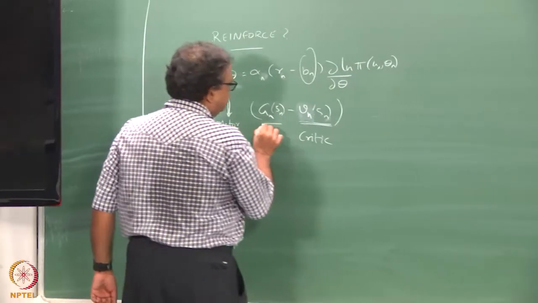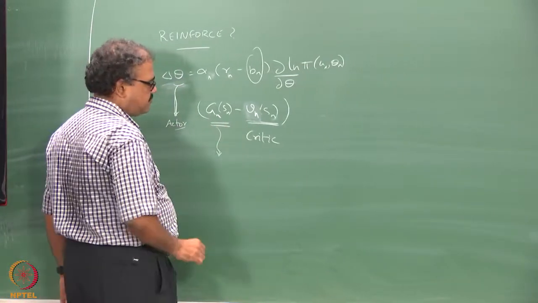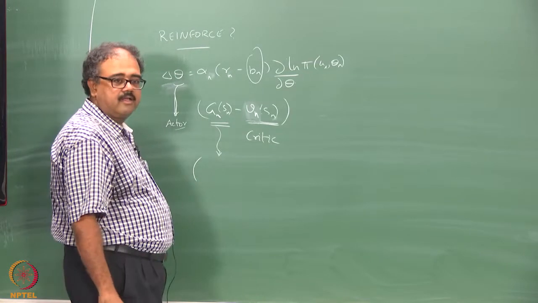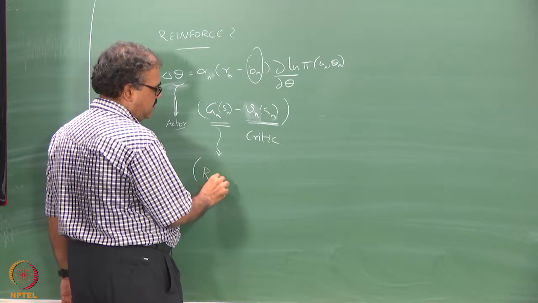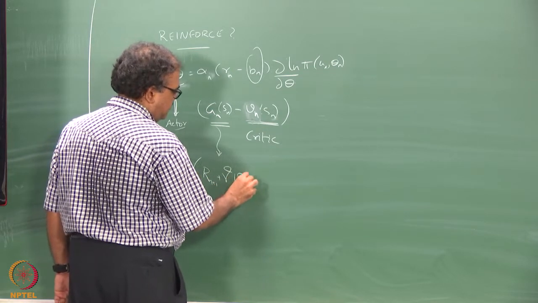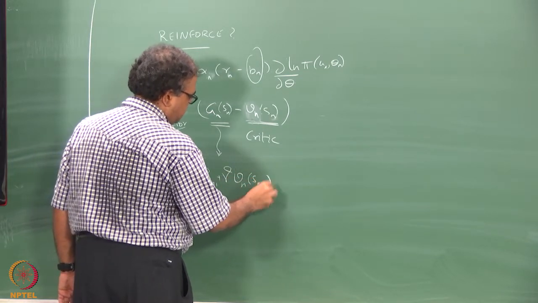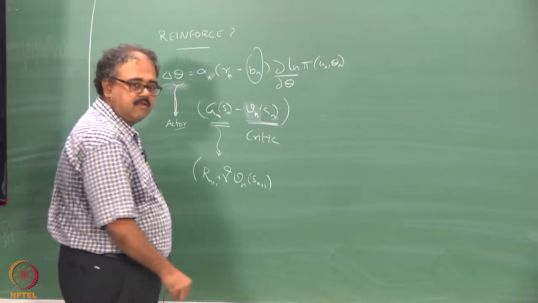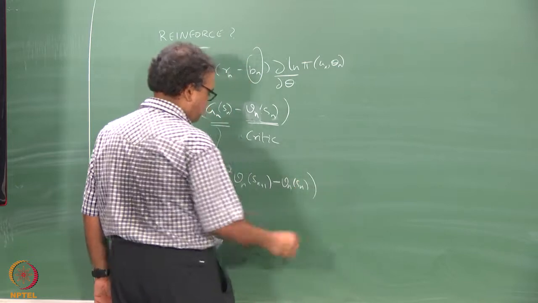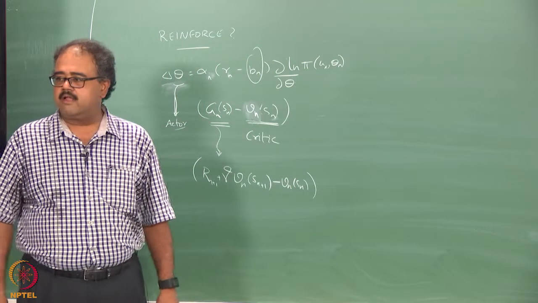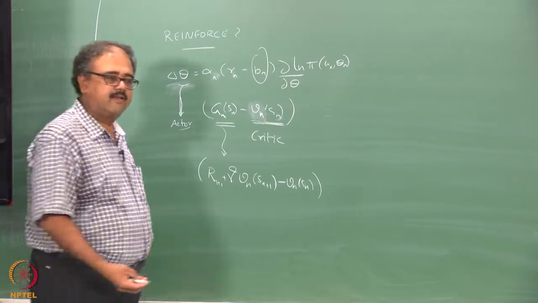So, I can replace this Gn with what? A TD error, right.